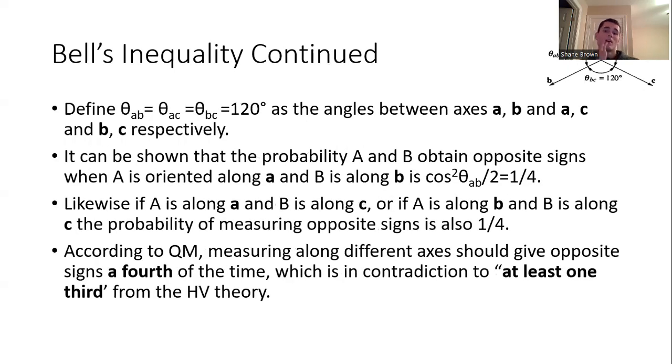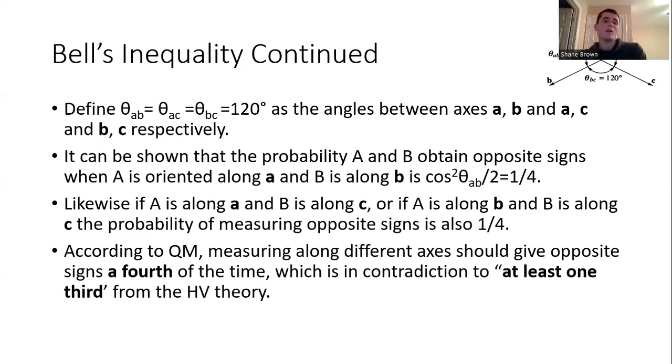So if we do a more specific example here where we imagine the axes A, B, and C are all at 120 degrees to each other. You'll notice this picture up here, it kind of looks as if A, B, and C are perpendicular to each other. When I first look at this, it sort of reminds me of X hat, Y hat, and Z hat being perpendicular. They're not in this case, so these are all in the same plane, just separated by 120 degrees from each other.